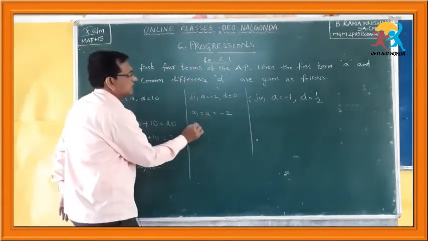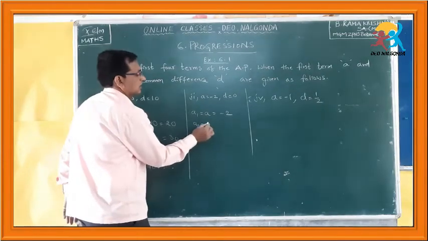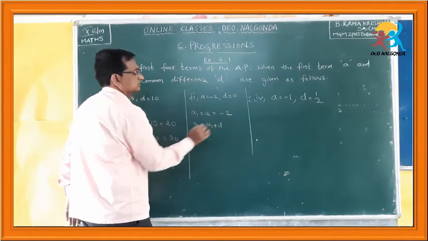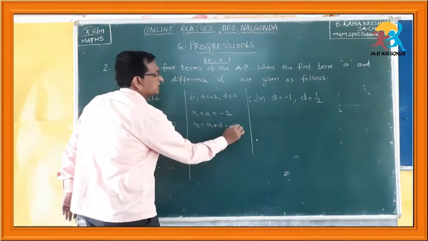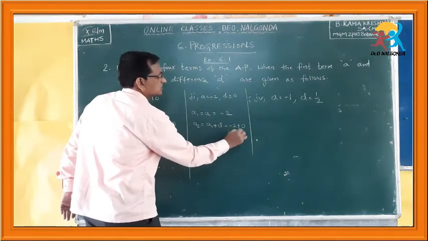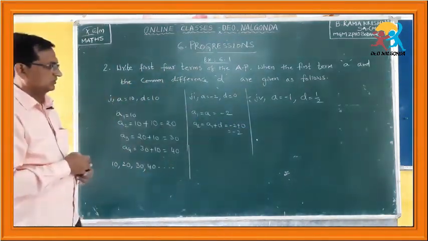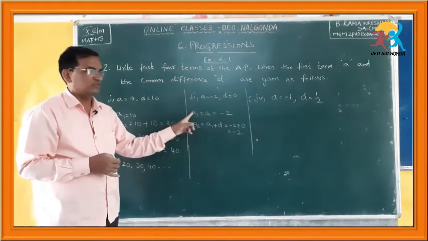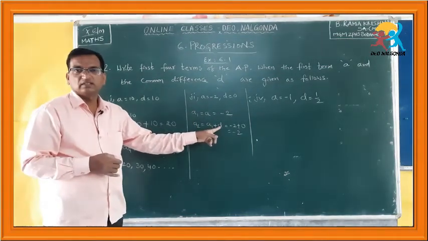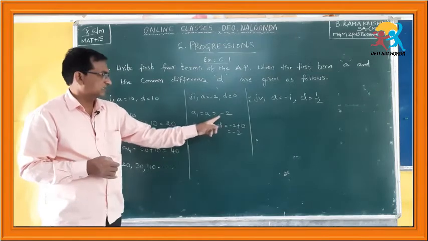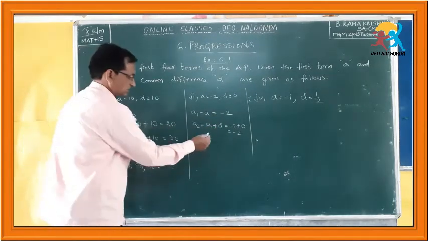Let us see, A2 is equal to what? A1 plus d, which is equal to minus 2 plus 0, which is equal to minus 2. A1 is nothing but the first number, to be added with the common difference. So, A1 is minus 2, plus 0 is equal to minus 2.